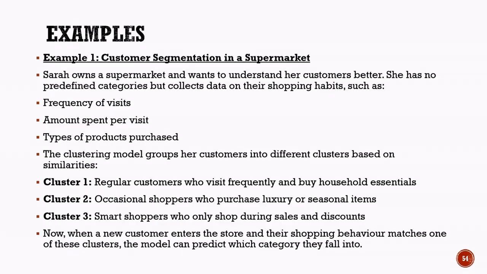After analyzing the data, the model automatically creates different clusters. Cluster 1 contains regular customers who visit frequently and mainly purchase everyday household essentials. Cluster 2 includes occasional shoppers who tend to buy luxury products or seasonal items. Cluster 3 consists of smart shoppers who mostly visit during sales, discounts, or special promotional offers. The clustering model discovers these groups by identifying patterns and similarities in customer behavior rather than relying on predefined labels.